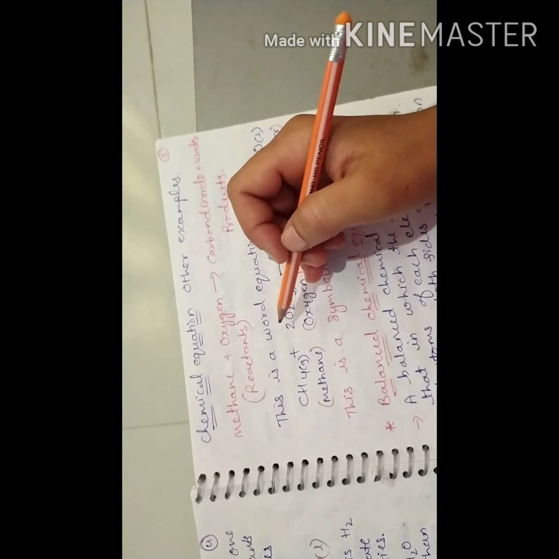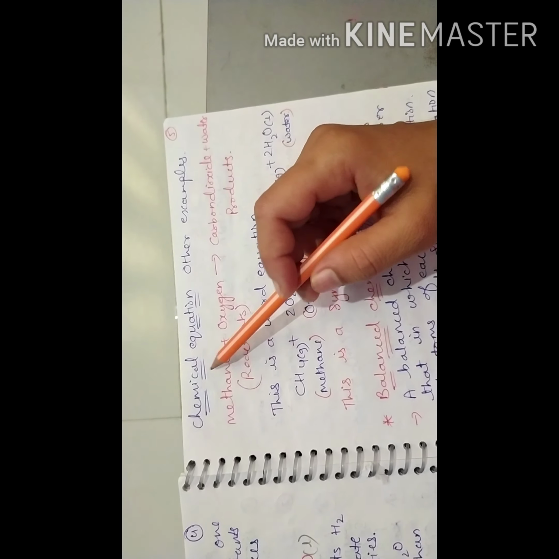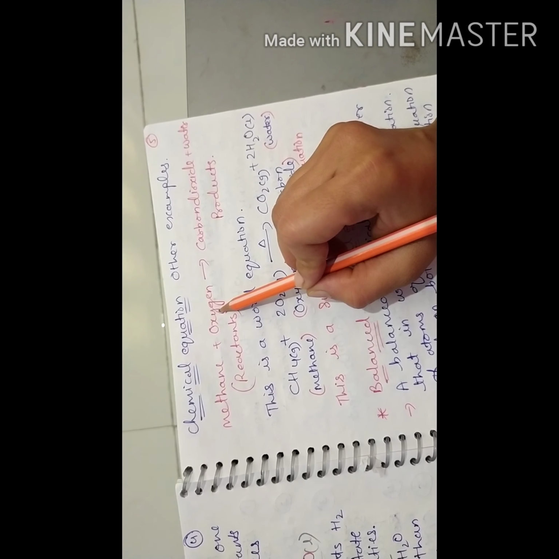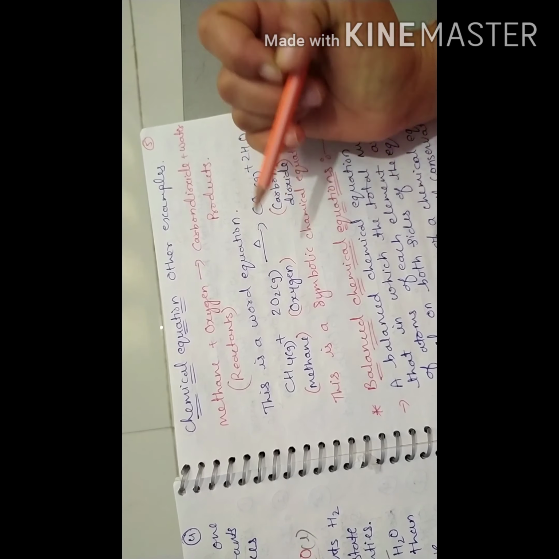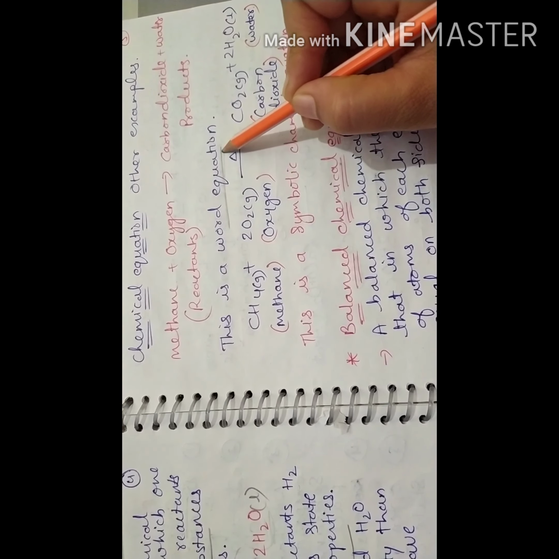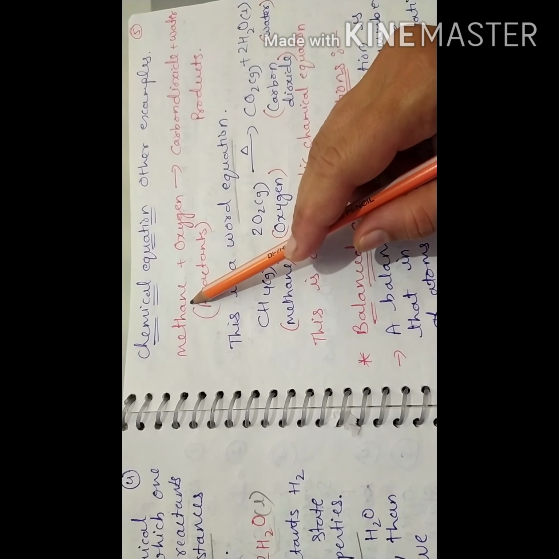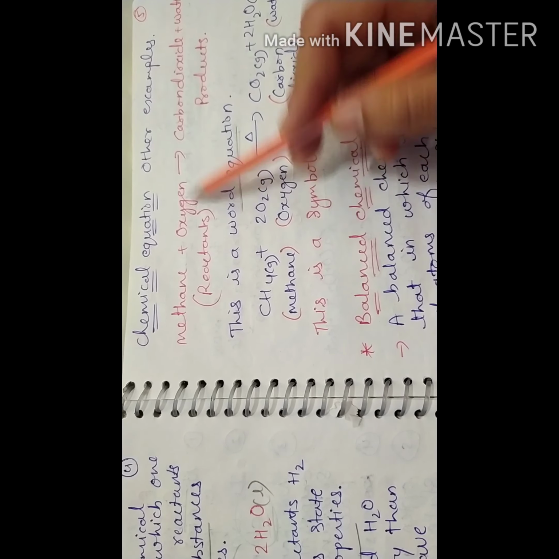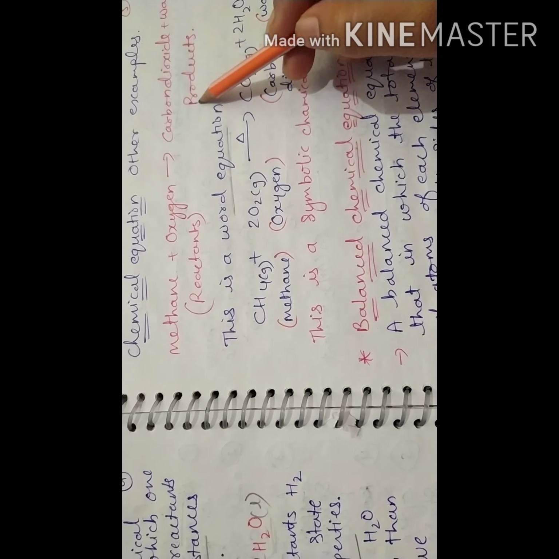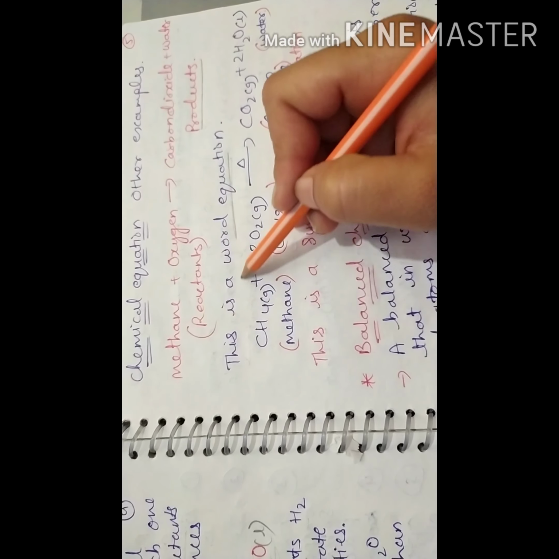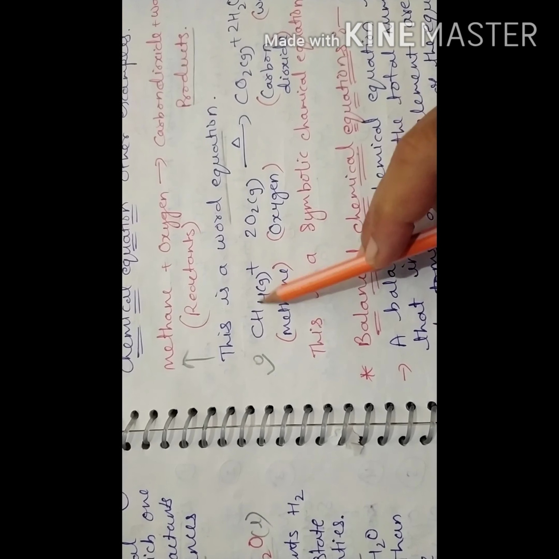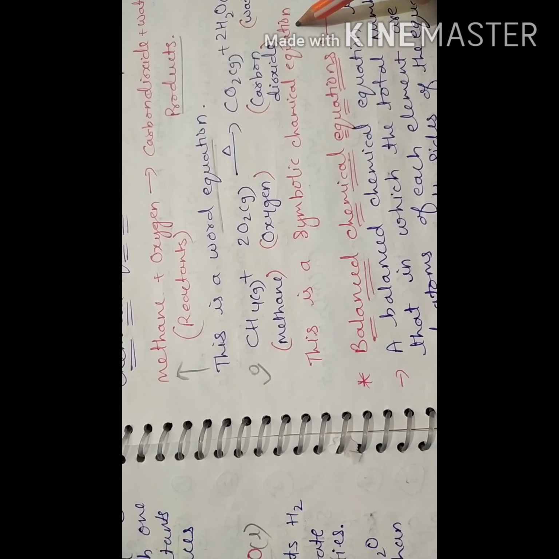Now another example of a chemical equation is given here. Methane reacts with oxygen and gives carbon dioxide and water. This one is a word equation. Here symbols are not given: the symbols of methane and oxygen are not given, and the formulas of carbon dioxide and water are not given in the products. This is your word equation, but this other one is your symbolic chemical equation.